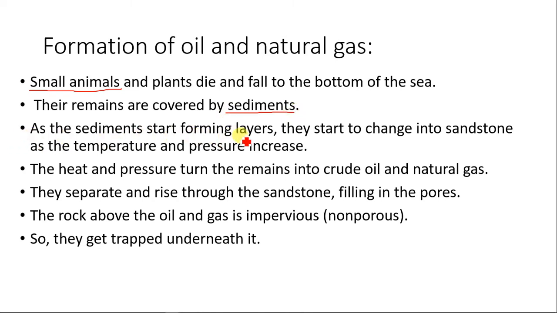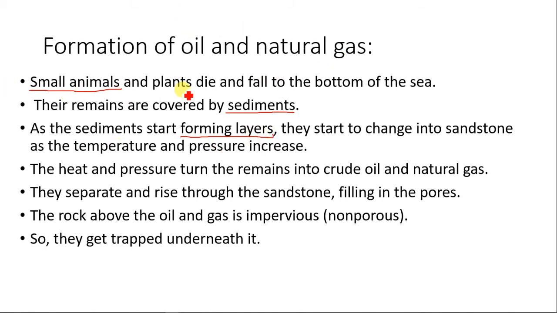As the sediments start forming different layers, if you don't understand this, you can watch chapter 1 where we look at rocks, minerals, and exploration of these minerals, and the formation of the different types of rocks. Then you'll be able to tell how sediments form the individual layers that lead to further compression of these sea creatures.